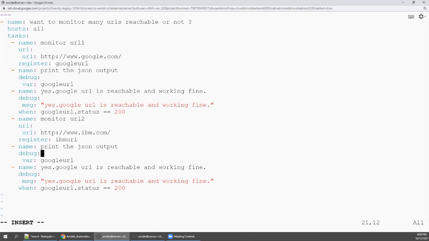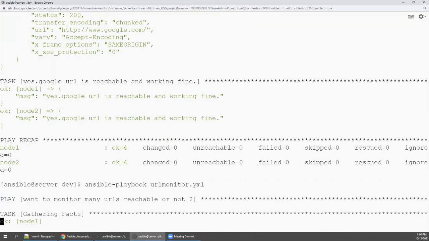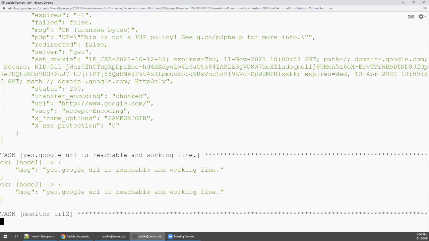Then I'm going to change it, because the variable name, the register name, is IBM URL. So I need the output of that collected register. IBM URL, yes, IBM URL is reachable and working, right? So let's change accordingly to IBM URL. And then here also we are going to say IBM, right? So let's save this. Now we will see.